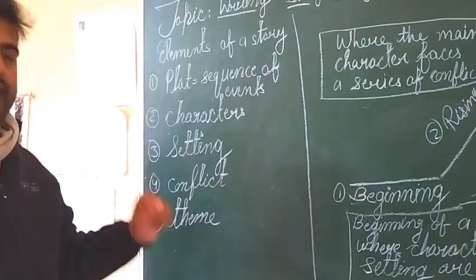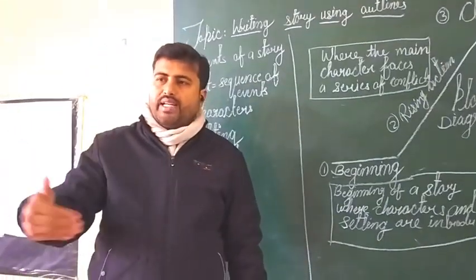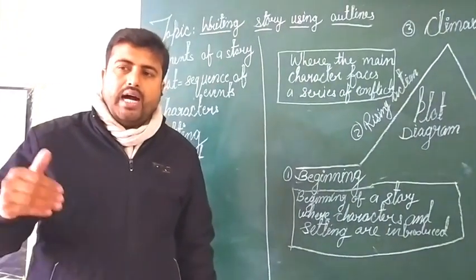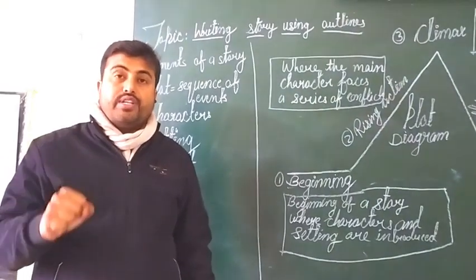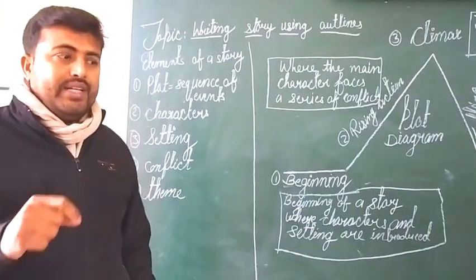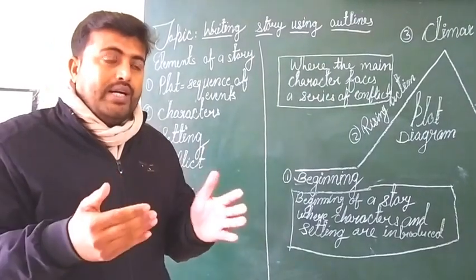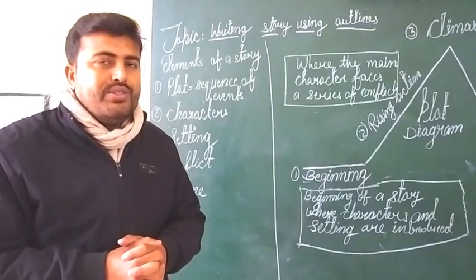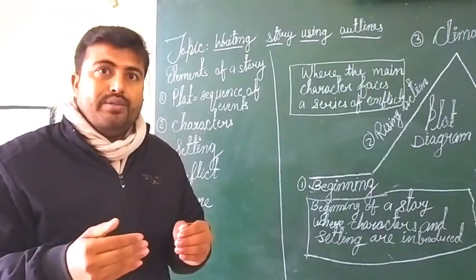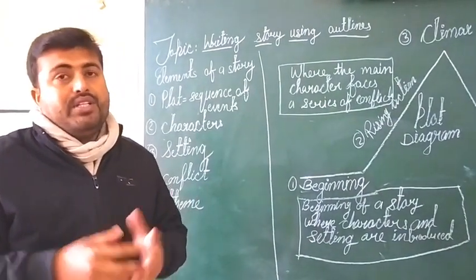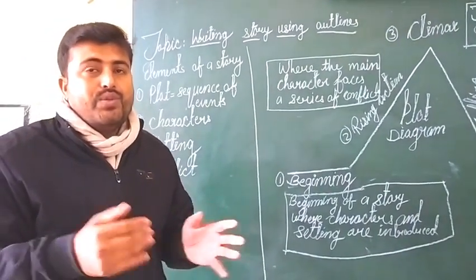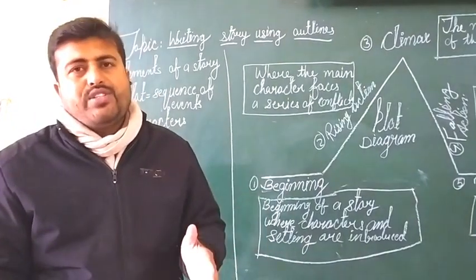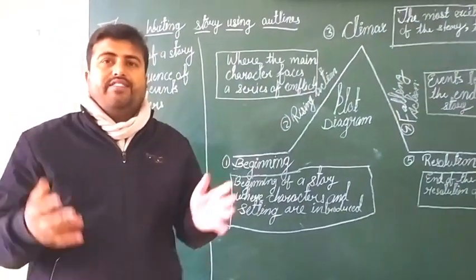The next thing is setting. You know how to organize the events in the story, and you know how to select the characters. The third thing is setting. It means where you want to set your story, the location of the story. Your story may be located in a forest, maybe in a school, maybe at your home. It depends on your thought and your inventions.